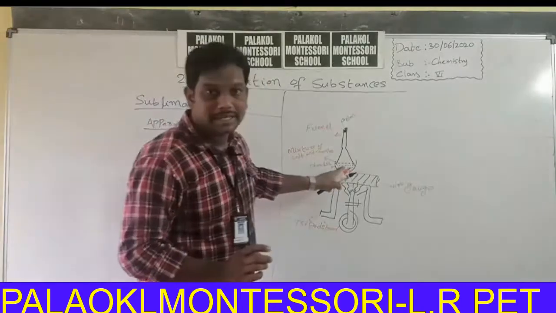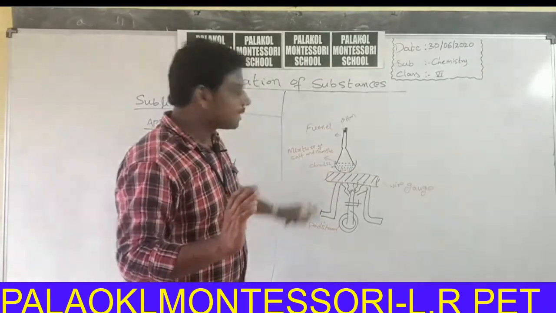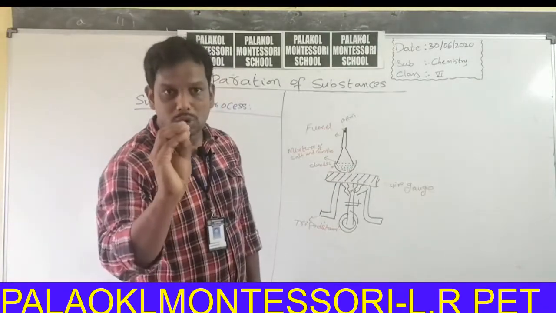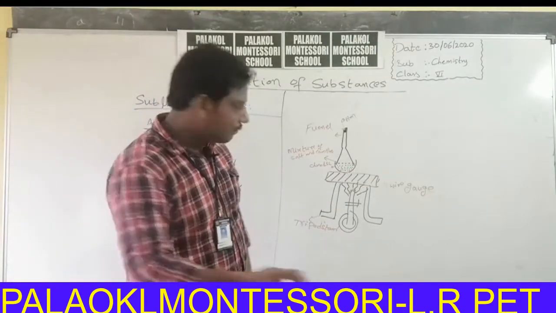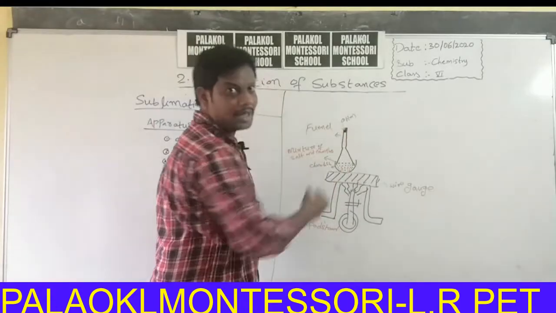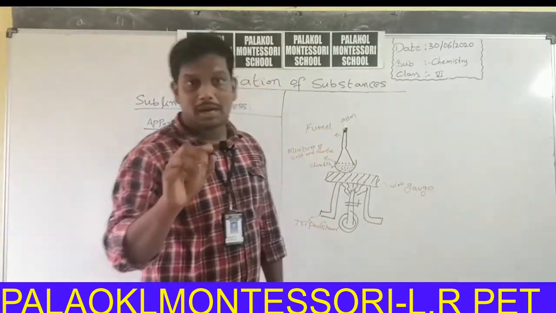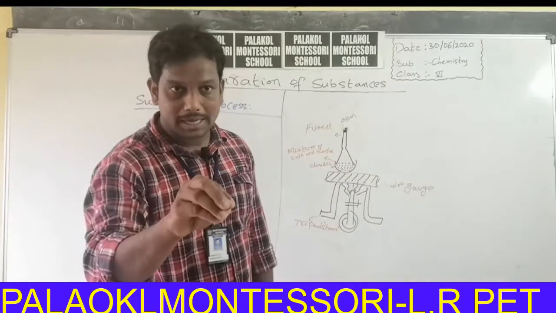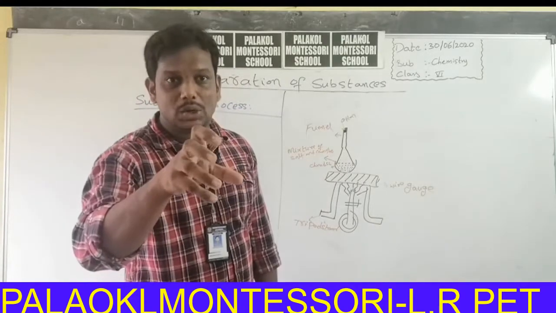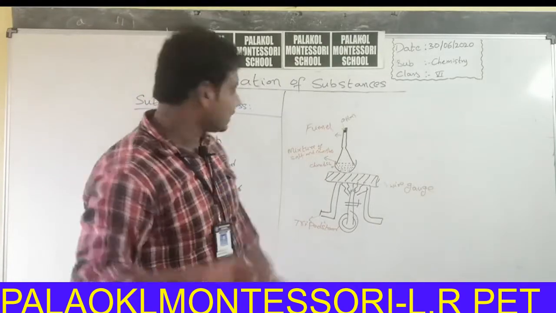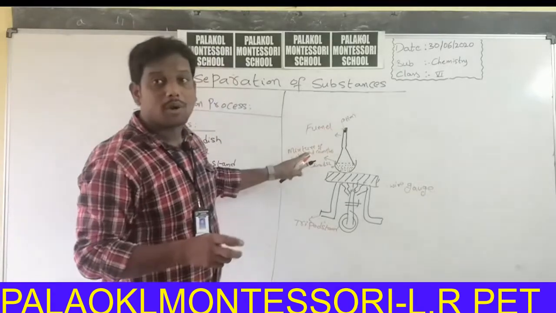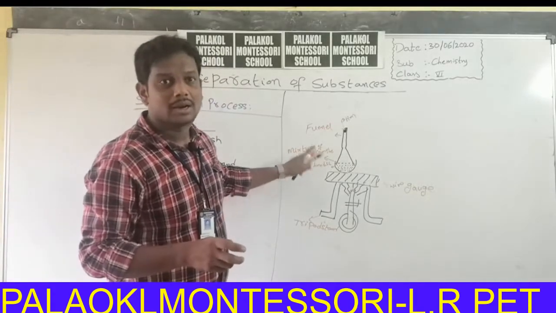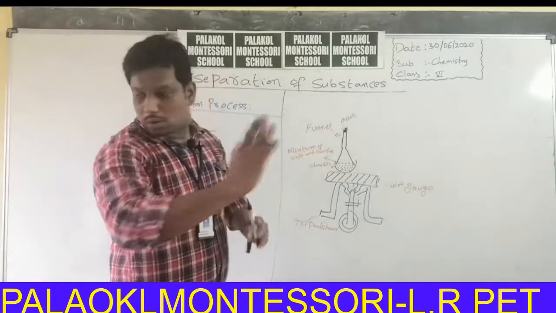The mixture present in china dish, that means camphor and sodium chloride, absorbs the heat from Bunsen burner. In that mixture, one substance has the property to convert directly into gaseous state. That substance is camphor. Camphor converts directly from solid state to gaseous state.